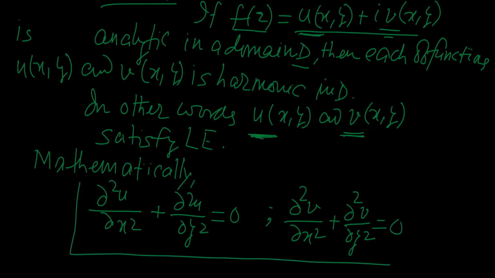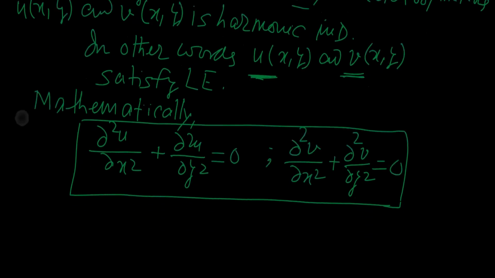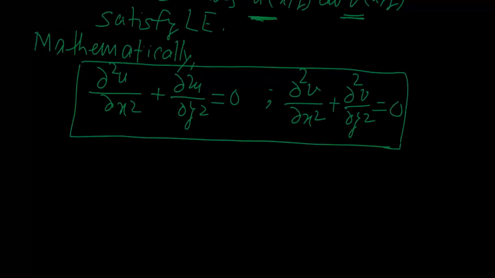This is the mathematical form of our above statement, that the real and imaginary parts of a function of a complex variable are harmonic functions, which means those functions u and v will satisfy the two-dimensional Laplace equation written in this equation. So this is the statement.